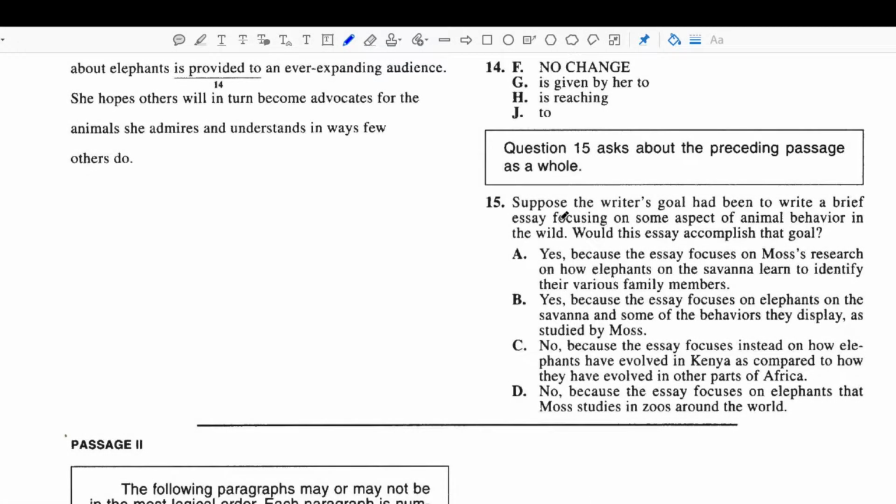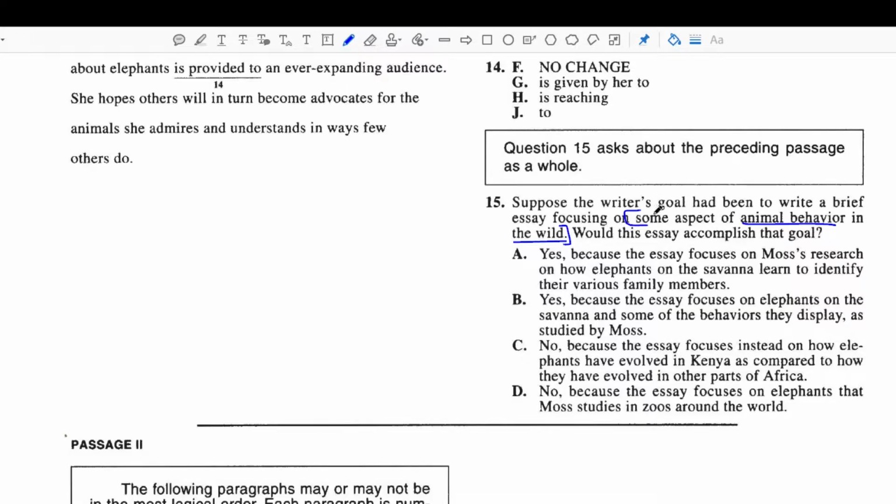All right, so now we're in the last question, question number 15 of this passage on the English test. Let's read it and see what it's asking us to do. Suppose the writer's goal had been to write a brief essay focusing on, and I'm going to bracket this, some aspect of the animal behavior in the wild. Would this essay accomplish this goal?